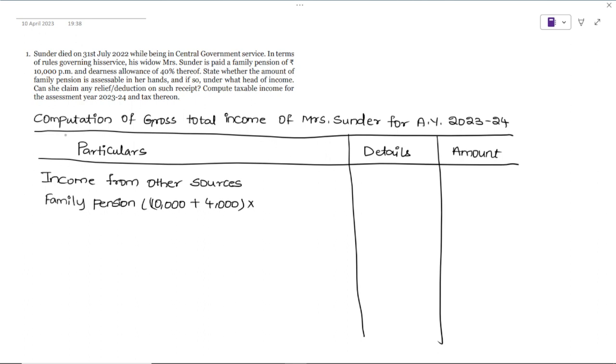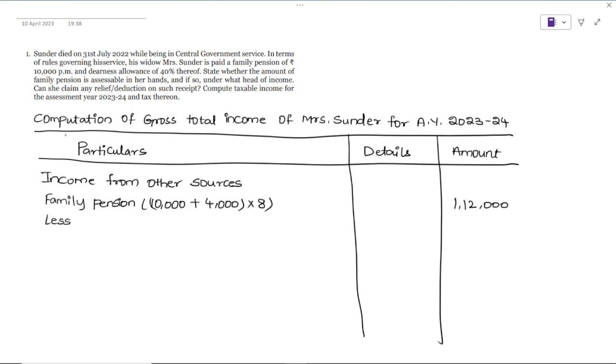August 1st 2022 till 31st March 2023. August, September, October, November, December, 5 months. January, February, March, 3 more, so 8 months, correct? So 10,000 plus 4,000, into 8, we get 1,12,000 rupees. Now from this we should deduct, correct?